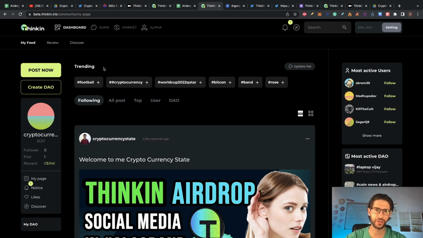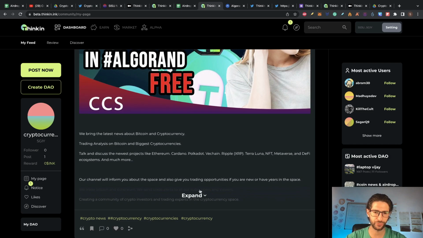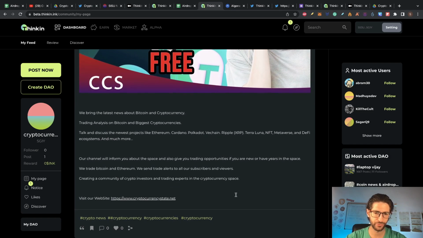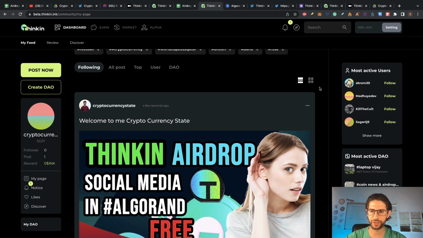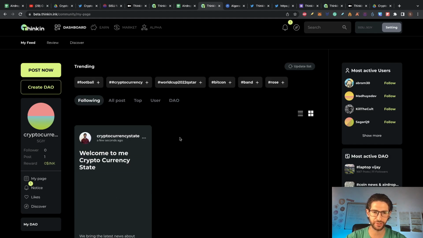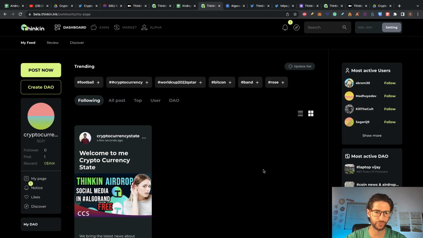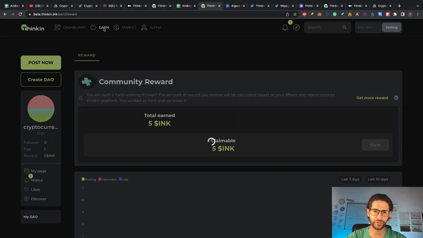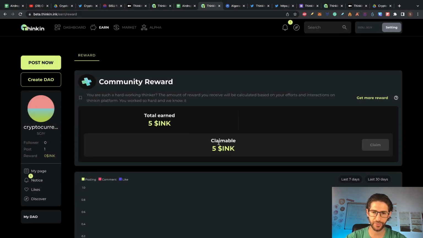And like you can see, if I go to the dashboard, in post says 1, and I have here my post, which looks really nice. The UI of this application is looking nice. I really like it. You can change the way to see your posts. Now if I go to earn, you can see that I have unclaimable 5 ink. So the button is not updated yet, but you need to post stuff here. You need to comment and like in order to increase your ink rewards.